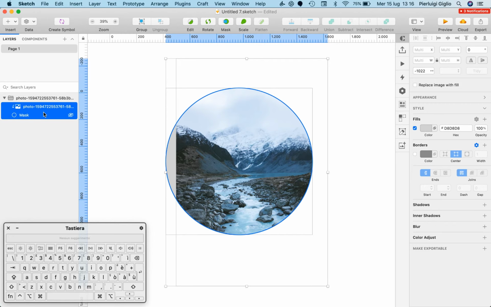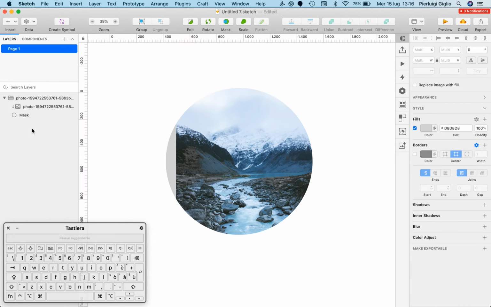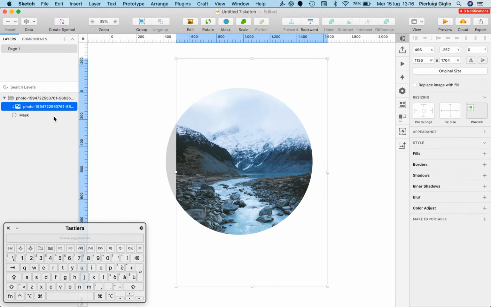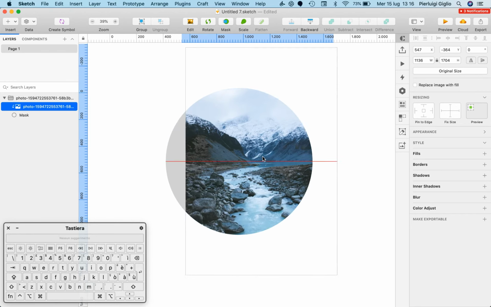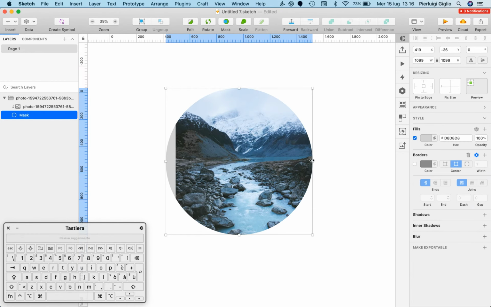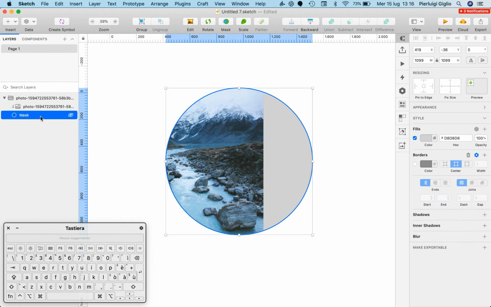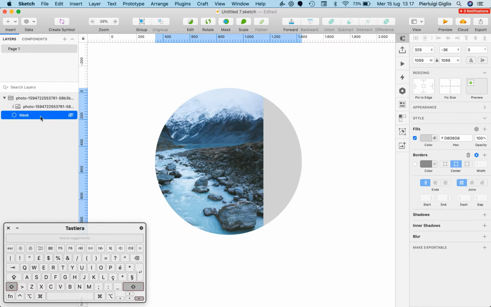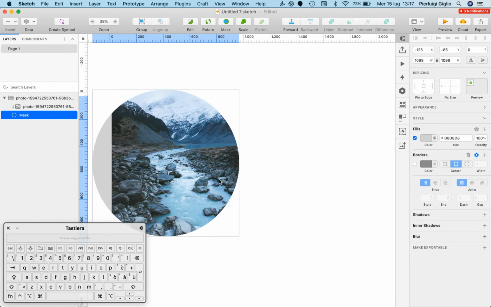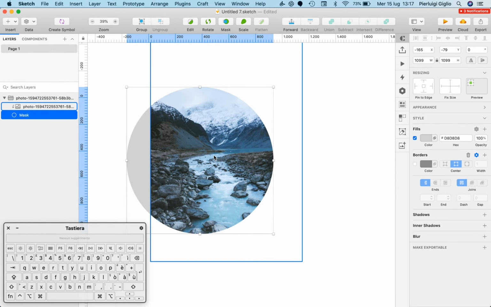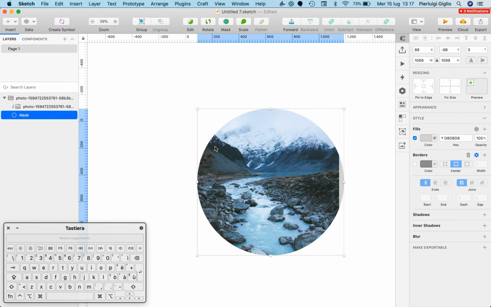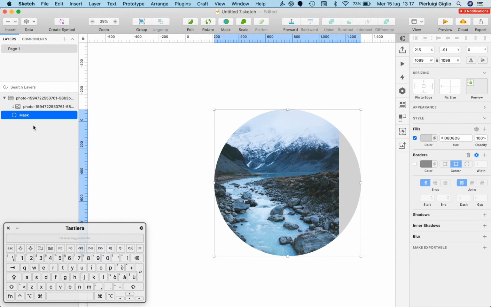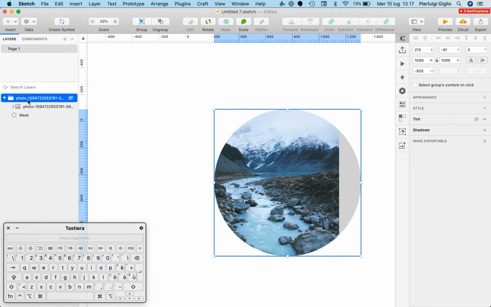So basically we can see that the photo is above, but again, if we select the photo layer, we can move it around, so we still have flexibility. And we can always move also the mask around. I can use the arrow keys in order to move it around, for example, or I can just move it around with the mouse. So we still have flexibility, and in case we want to undo this mask, we can simply go here.